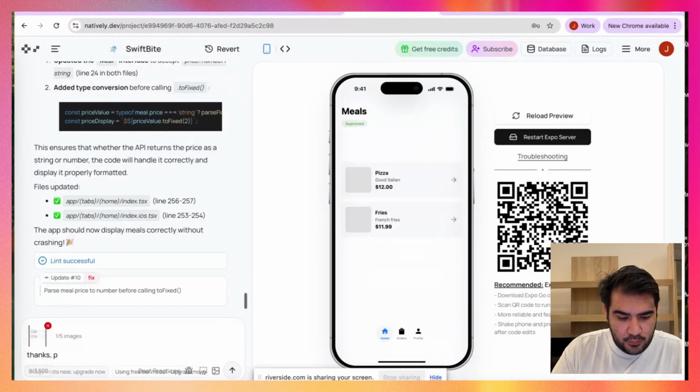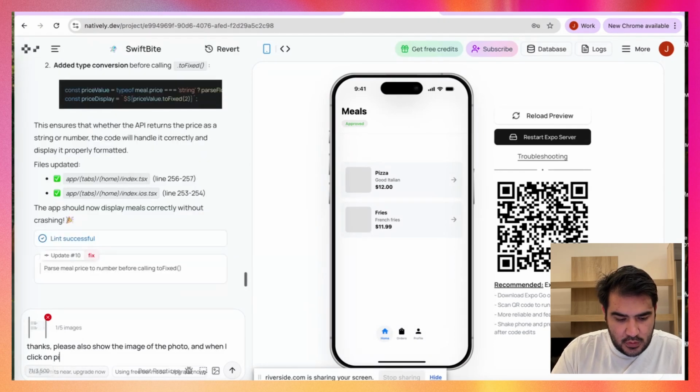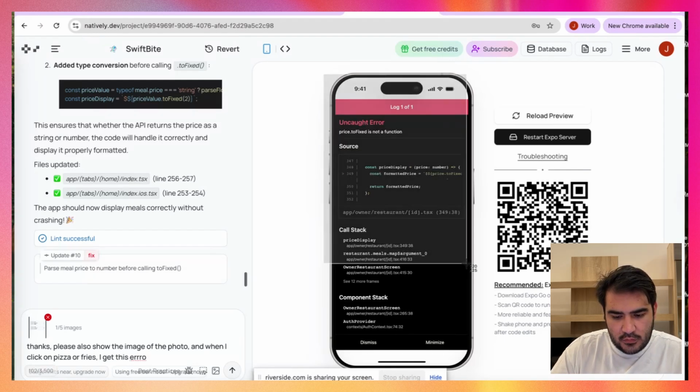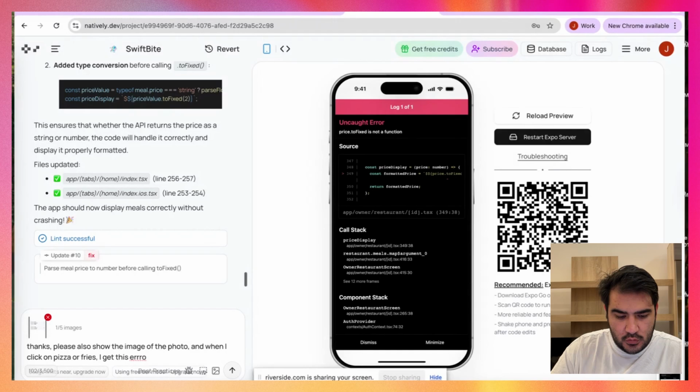Please also show the image of the food, because when I click on pizza or fries, I get this error. Okay, I'm gonna fix this issue and we're good to go, to be honest.